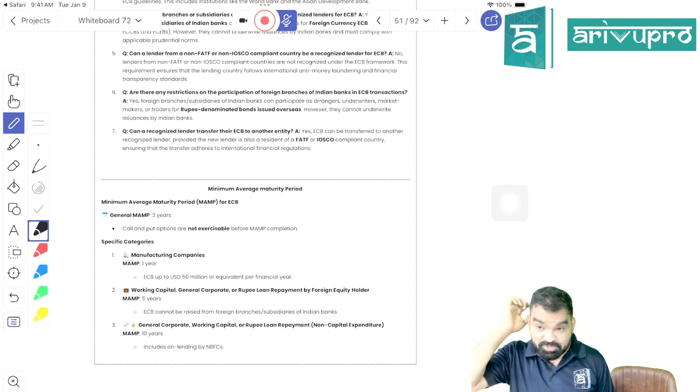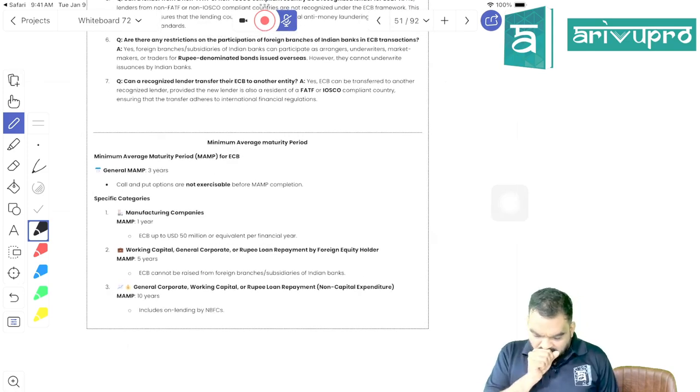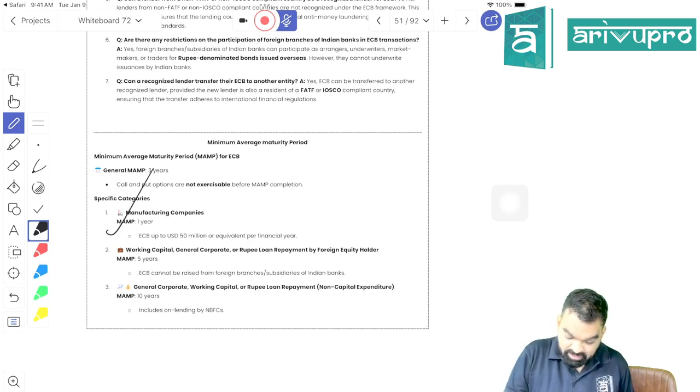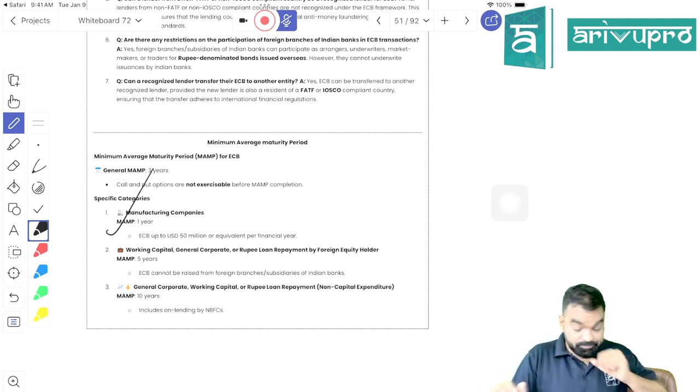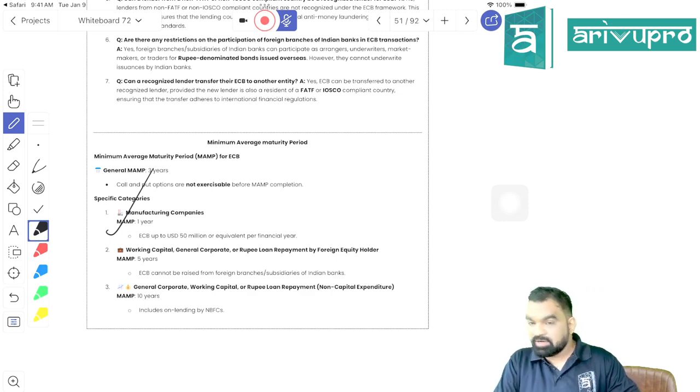So what are call and put options? Early payment is known as what? Call and put options, right? Now, for manufacturing companies, what are they saying, beta? If they are acquiring ECB where the value of ECB is 50 million US dollars per financial year, manufacturing companies are provided with a concession that they can have a minimum maturity period of 1 year.